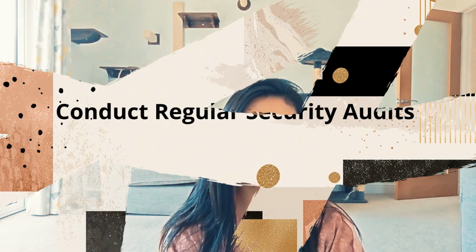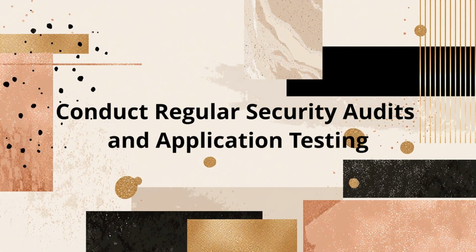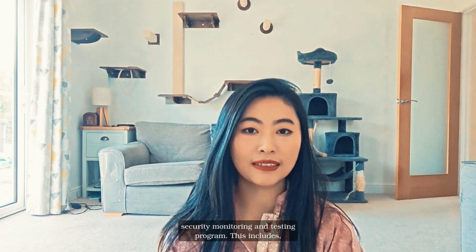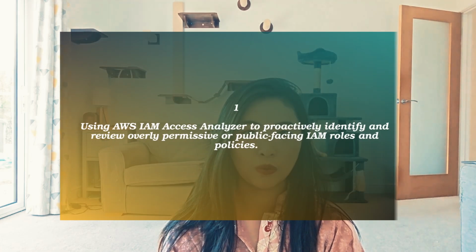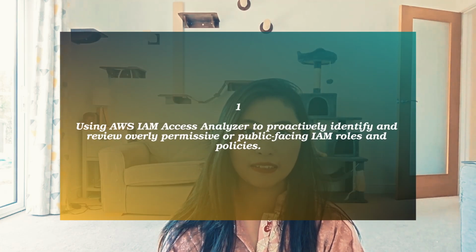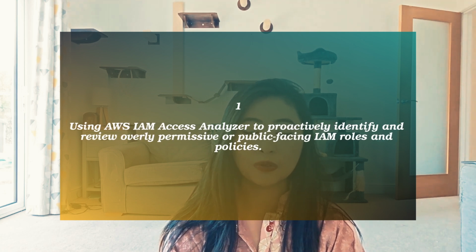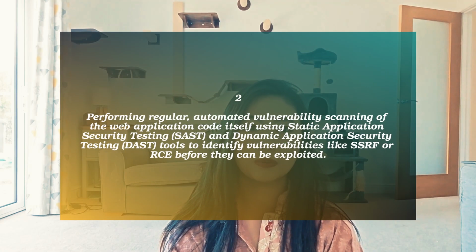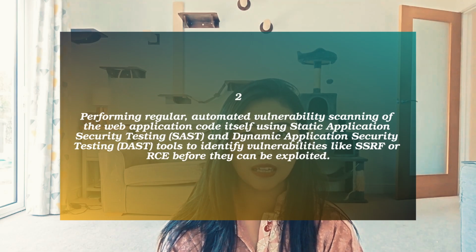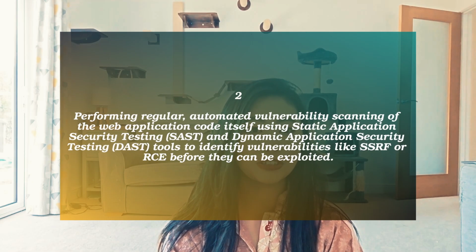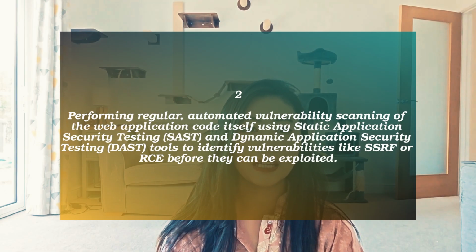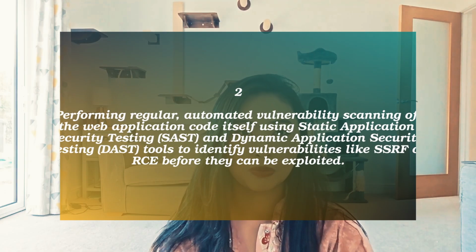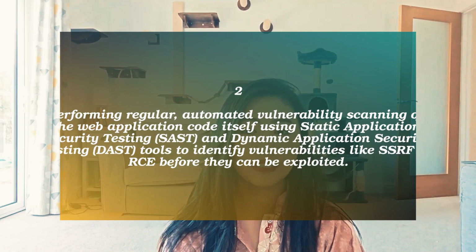Conduct regular security audits and application testing. Organizations should implement a continuous security monitoring and testing program. This includes: 1. Using AWS IAM Access Analyzer to proactively identify and review overly permissive or public-facing IAM roles and policies. 2. Performing regular, automated vulnerability scanning of the web application code itself using static application security testing, SAST, and dynamic application security testing, DAST, tools to identify vulnerabilities like SSRF or RCE before they can be exploited.